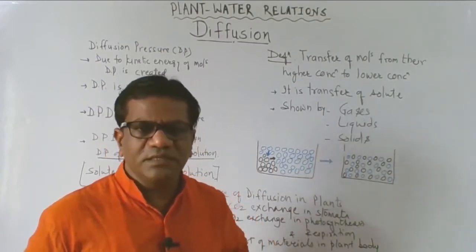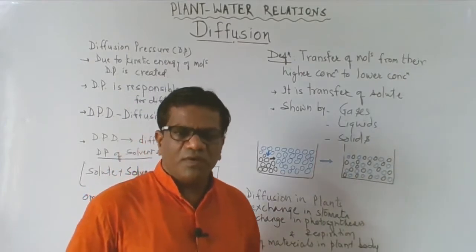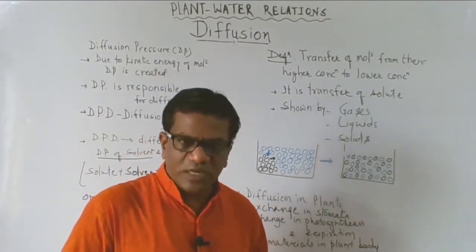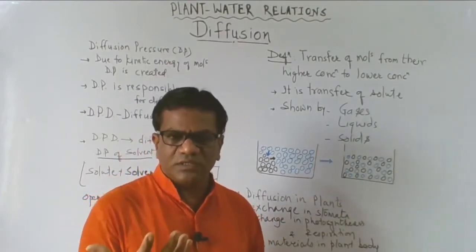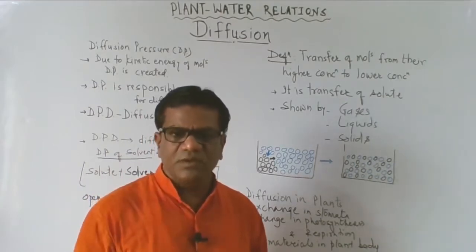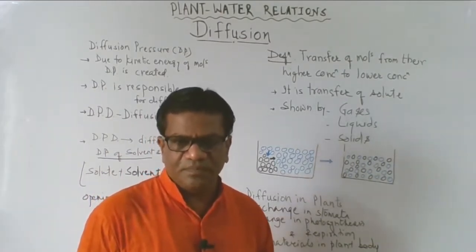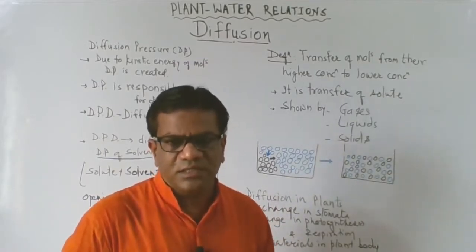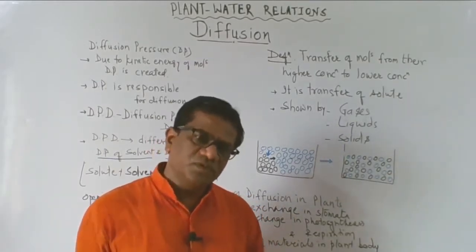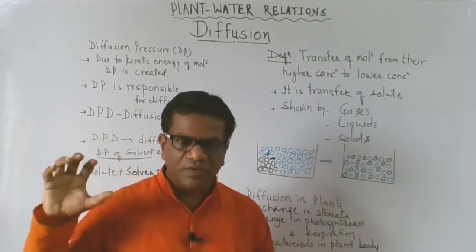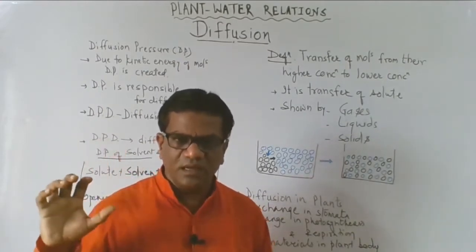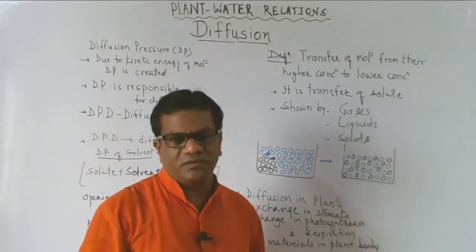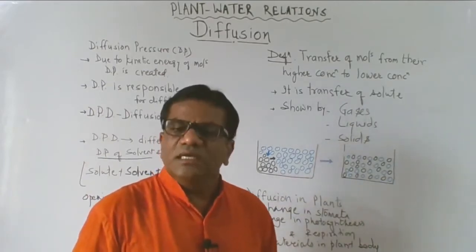This is taking place in the alveoli of our lungs. What is taking place? Higher concentration of oxygen is present in our inhaled air, and lower concentration of oxygen is present in the blood capillaries in the alveoli in the lungs. So naturally the oxygen from the inhaled air diffuses into the blood capillaries.